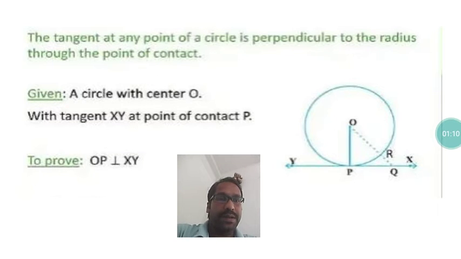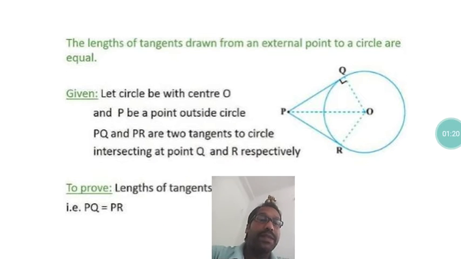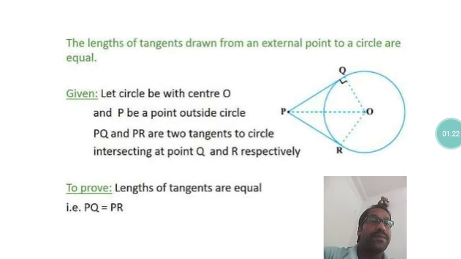So here we recall the theorems and concepts that can be used in our questions. One more important one is that if tangents are drawn from an external point, the lengths of the tangents are equal. In this figure you will see that PQ will be equal to PR. Here in the last I have written this statement, PQ is equal to PR. These things we have learned.